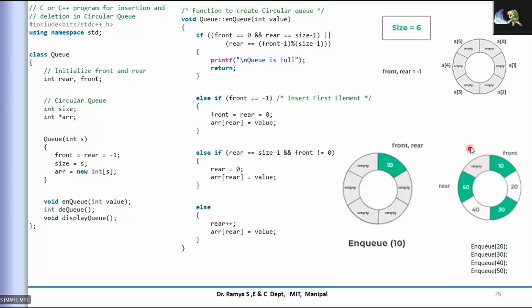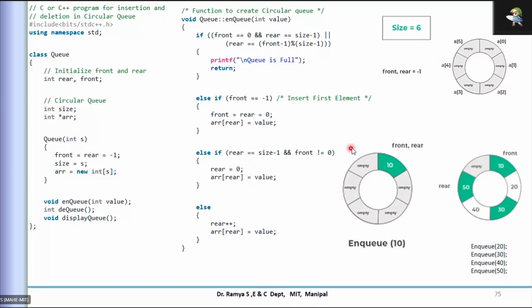So this is how NQ works. Whenever you insert the first value, both pointers are changed to the 0th position, and for subsequent NQs, rear is incremented and the element is inserted. To check whether it is at the end, or whether it can go to the next position or not, we have these two conditions. We will see the next condition next. So you are just inserting here.